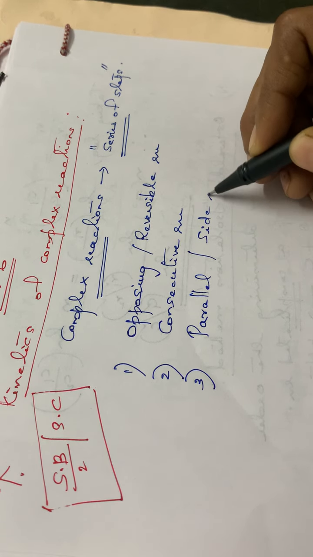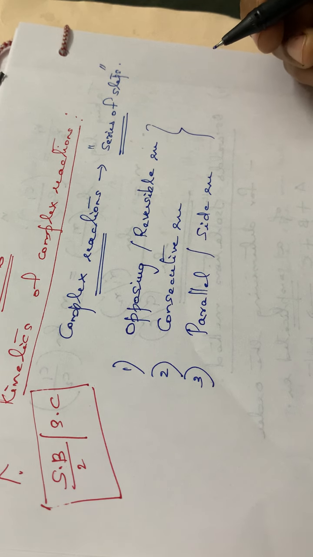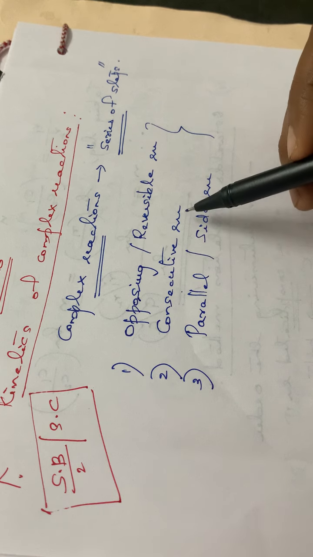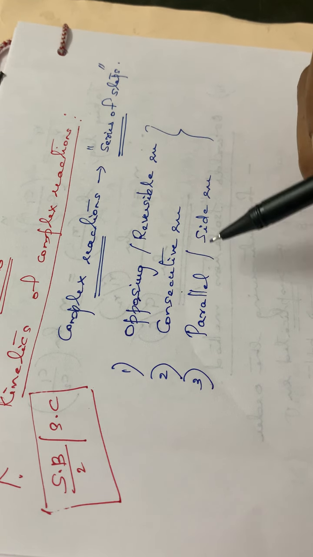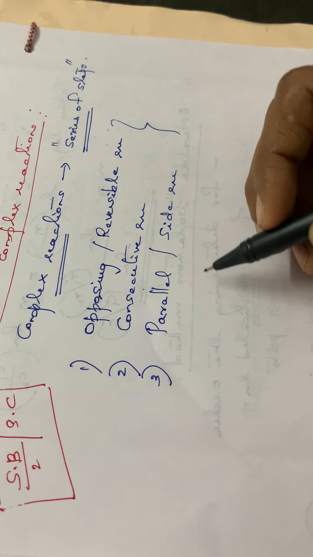These are the 3 important complex reactions that you have to study. We can go through them one by one.